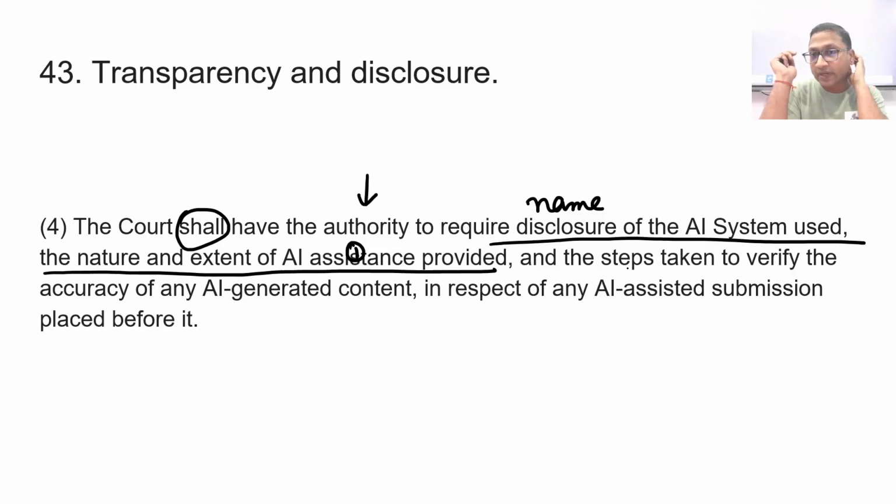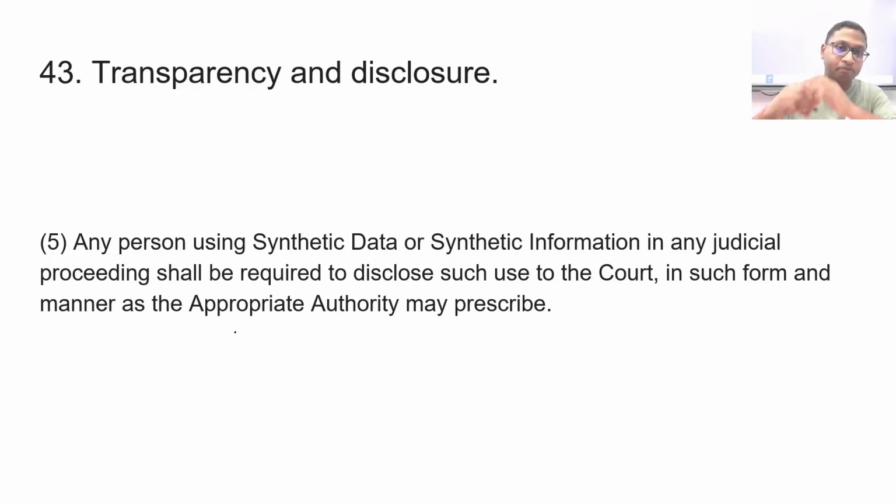Because if you see Gemini, Claude, ChatGPT, whichever of these chatbots, they explicitly say that they are AI and they can make mistakes. So the steps taken to verify the accuracy, what was the step taken to verify the accuracy on the part of the lawyer of AI generated content in respect of any AI assisted submission placed before it? Okay, so again, this directly impacts advocates and we should know it.